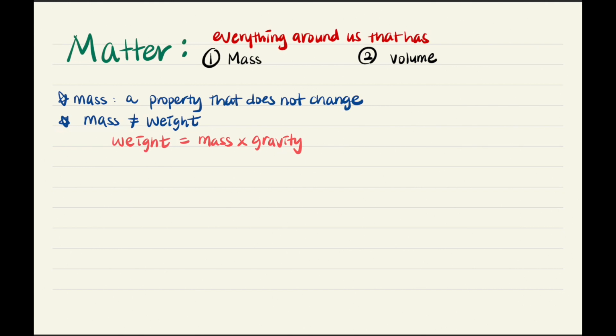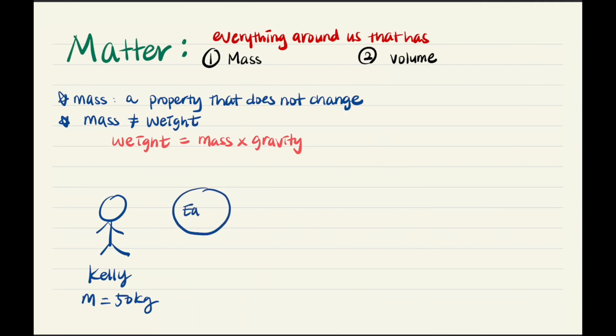To give you an example, there is a person named Kelly. She has a mass of 50 kilograms. Now, on Earth, her weight is, for instance, 110 pounds. However, when she goes to the moon, her weight becomes 43 pounds.